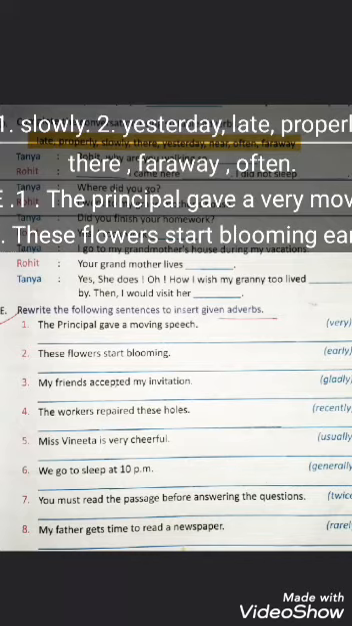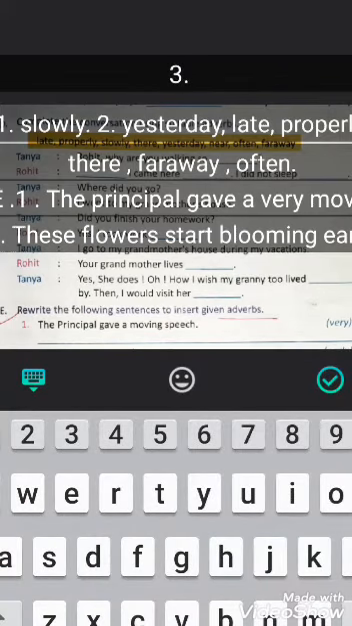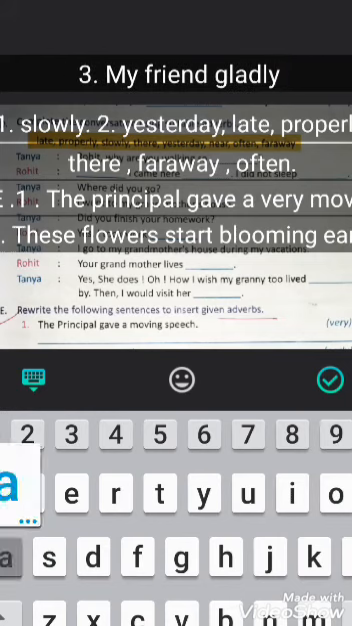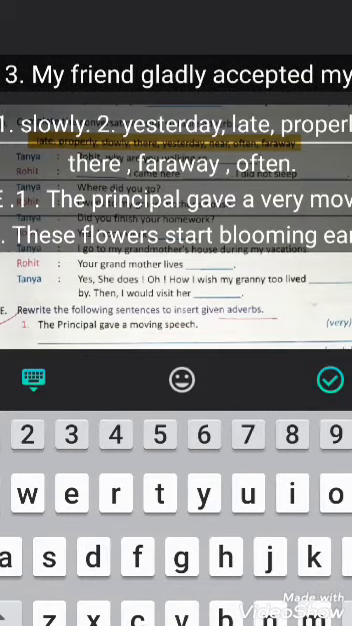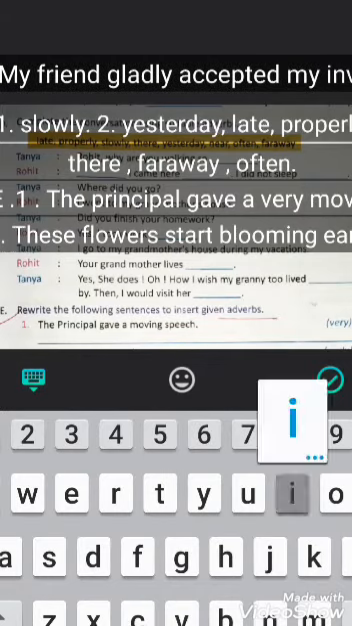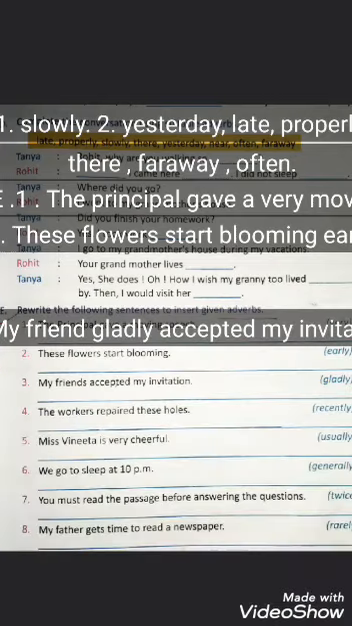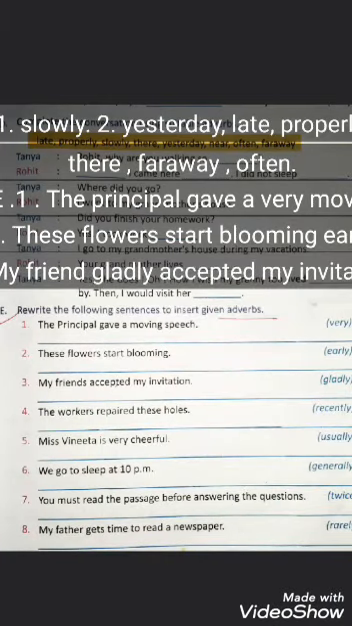My friends accepted my invitation. So we can use gladly as it shows the manner. So we can use it in the mid position. Okay, so write in the third one, my friend gladly accepted my invitation. Okay, so here we have done with third, my friend gladly accepted my invitation.